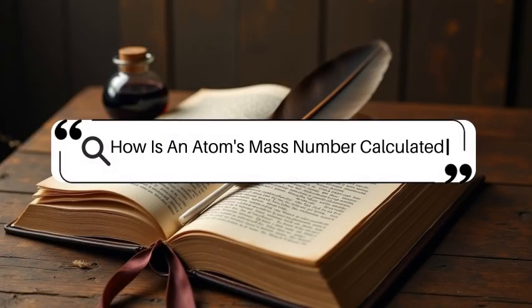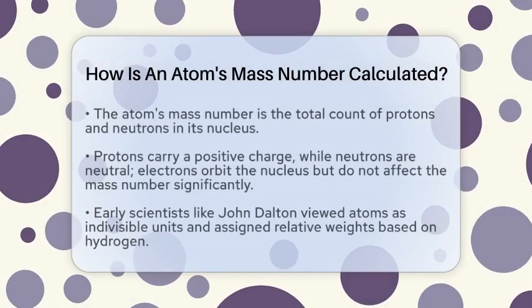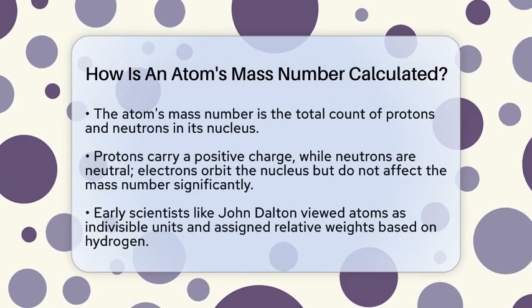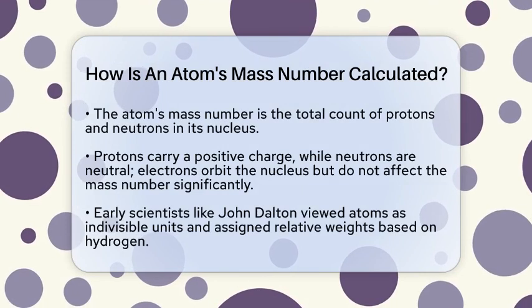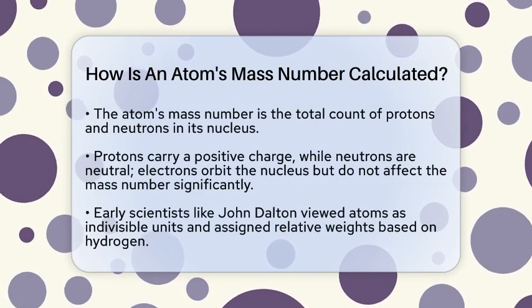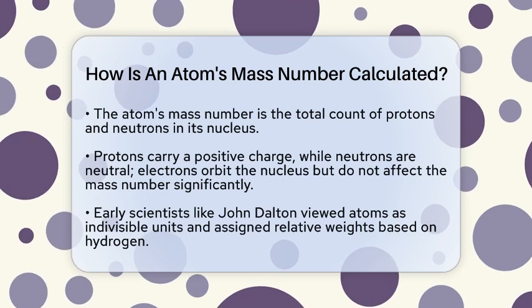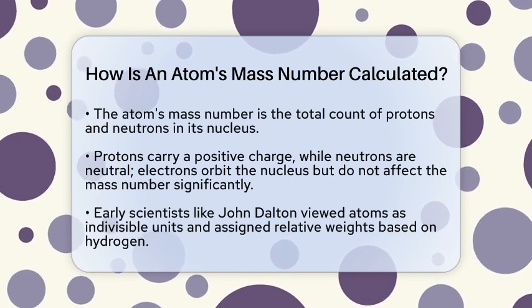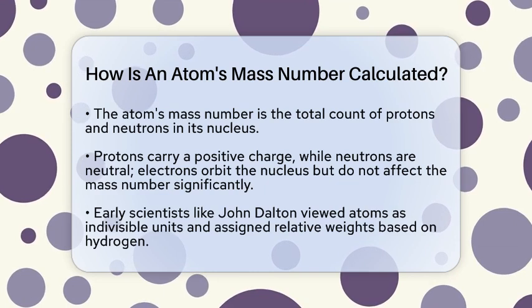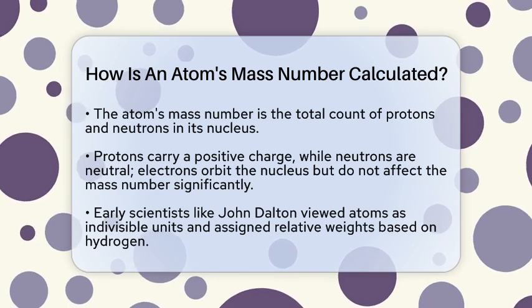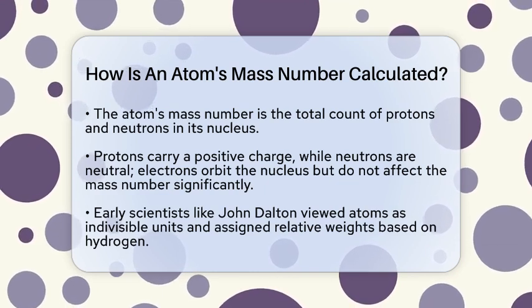How is an atom's mass number calculated? Imagine you are building a tiny universe inside a speck of matter. Every atom is like a mini solar system with particles orbiting a core. But what makes each atom unique? It's the number of particles in its nucleus. Today, we're going to find out how scientists figure out an atom's mass number.